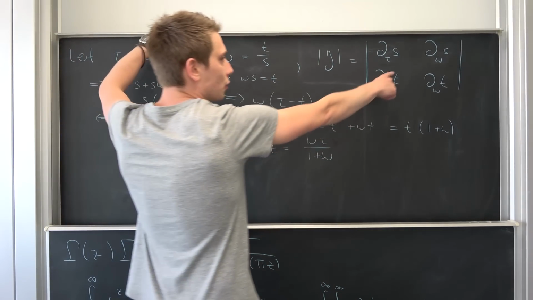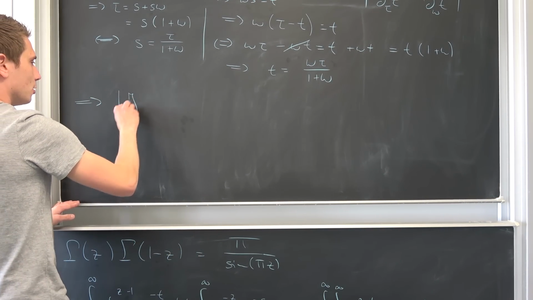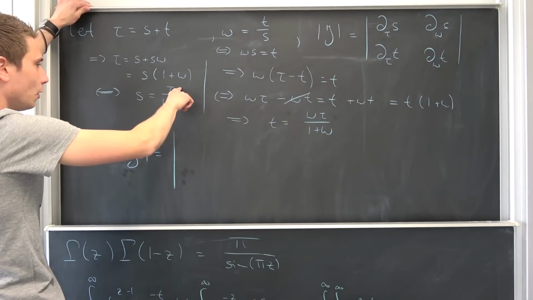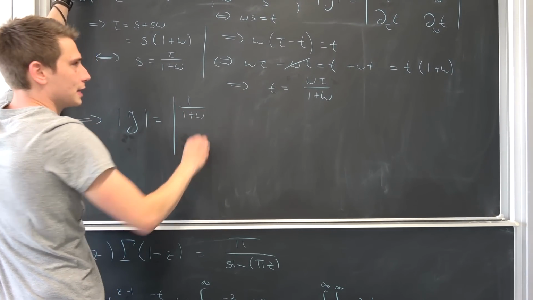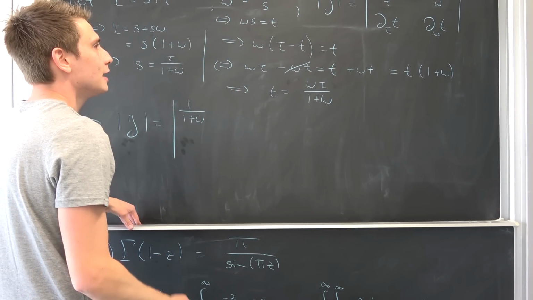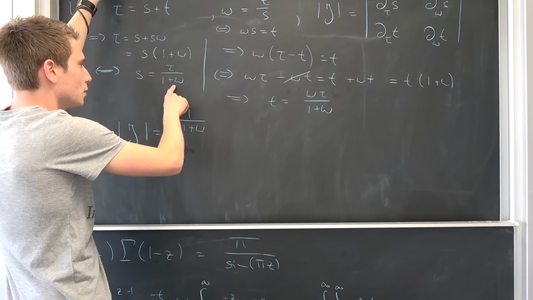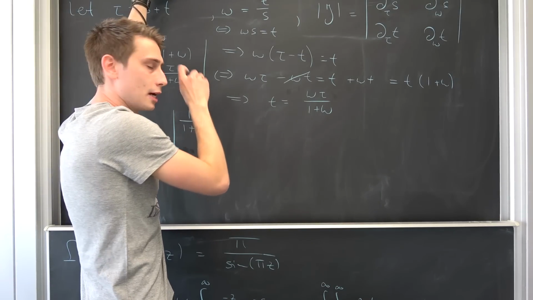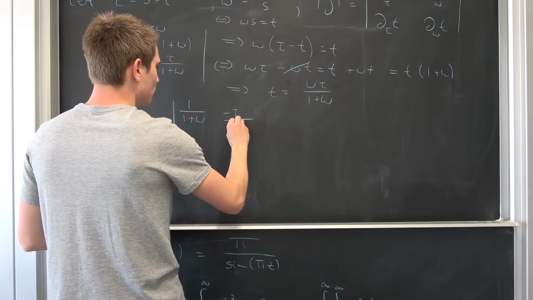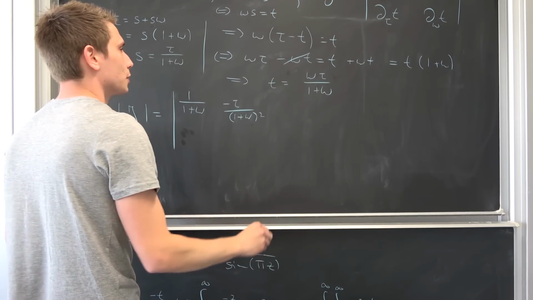Okay, now we have to differentiate all those s's and t's right here. Meaning, our determinant of the Jacobian is going to be the determinant of: we are going to differentiate s with respect to tau, leaving us with 1 over 1 plus omega. I hope you know how differentiation works. If you don't, then this is not a video for you right here at the moment, my boy. Then differentiating s with respect to omega, this is tau times 1 over 1 plus omega, so this is tau times 1 plus omega to the negative 1 power, meaning we are going to get negative tau over 1 plus omega squared, and then the inner derivative is 1. This should do the trick.